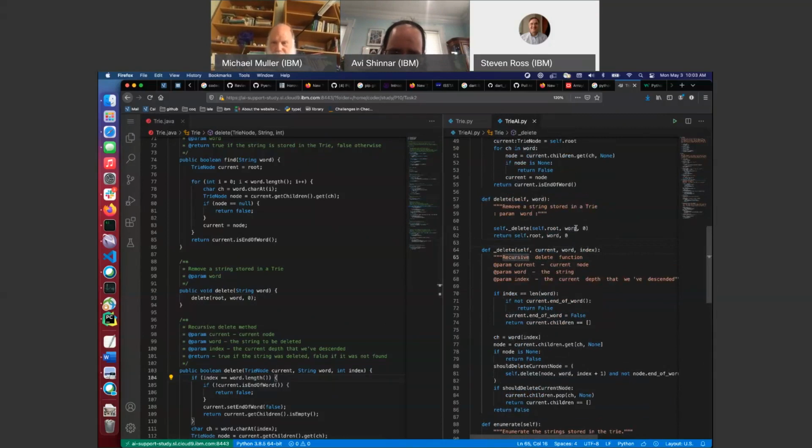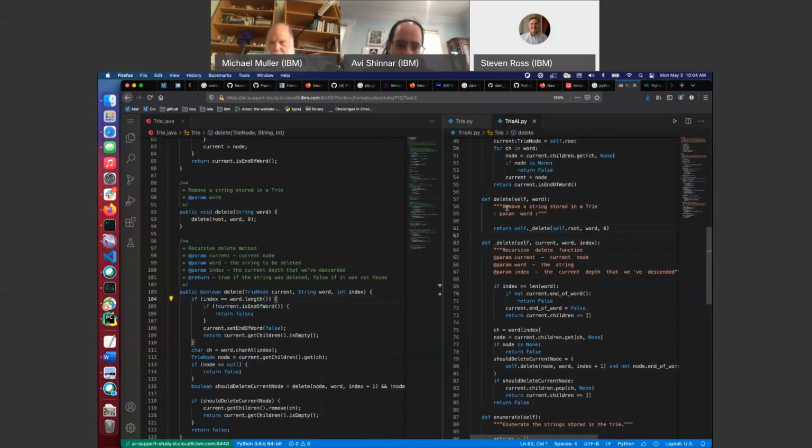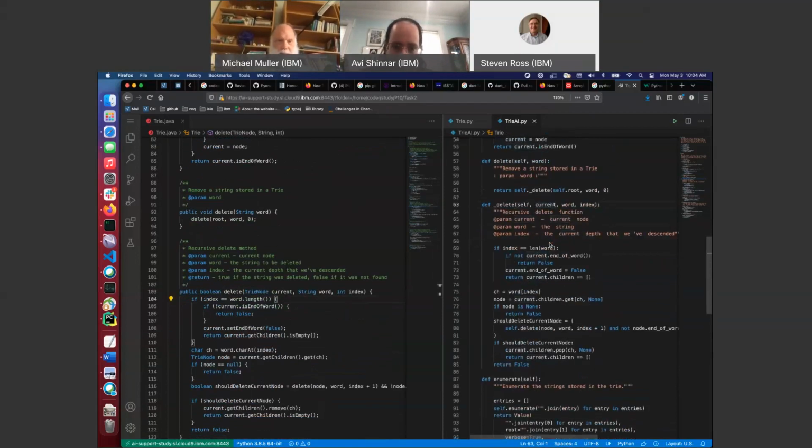Delete. So we call it with self, root, word, 0, and then we return what? The heck? Okay, I need to look at the original. Wow, this AI has some interesting choices. What the heck is going on here? Okay, now that's actually making me much more worried about the AI. I'm tempted to just go back and start over without it, because that honestly terrifies me, what it did there. I mean, I guess it was easy to see, and that was valid Python. You can return a tuple. Okay, let's continue.